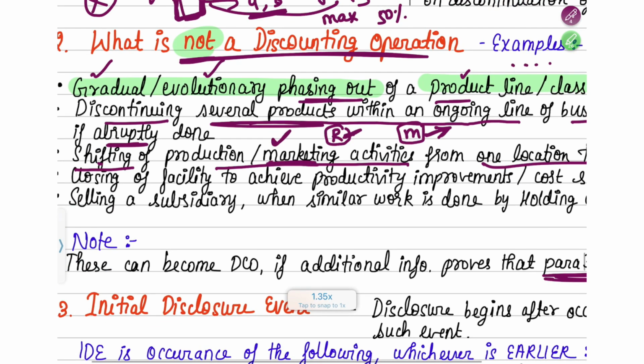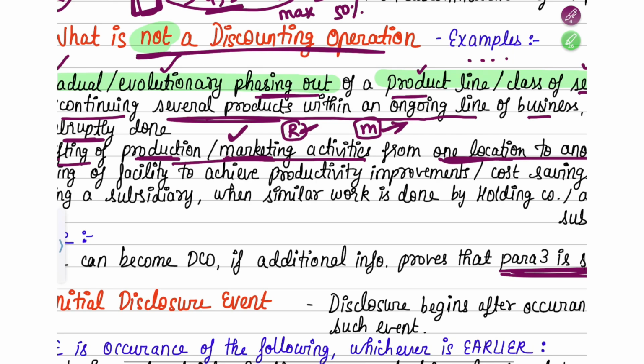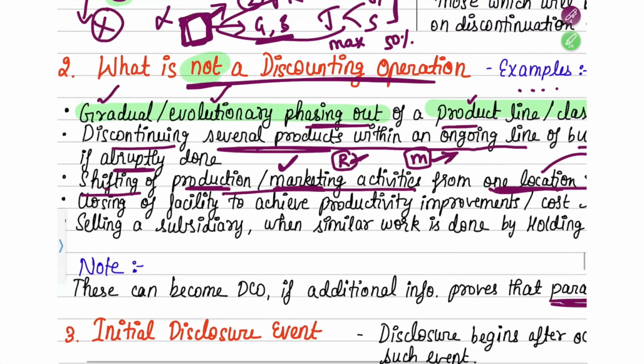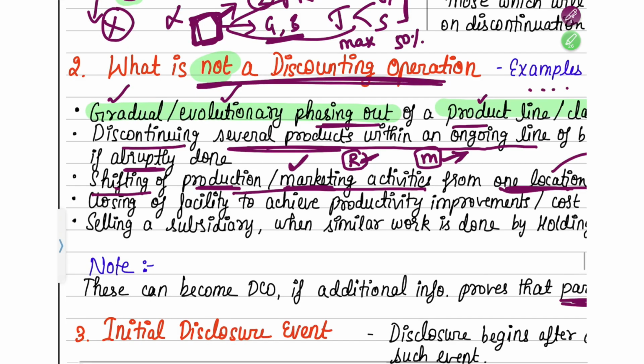So you think the marketing will be better there. Okay, so for any reason, if you are shifting your production line or marketing line from one location to another, it does not mean you're discontinuing the entire division. It just means that you're shifting the location. You're not closing down anything, correct? It just means a change or a shift. So in such case also, it will not be a discontinuing operation.